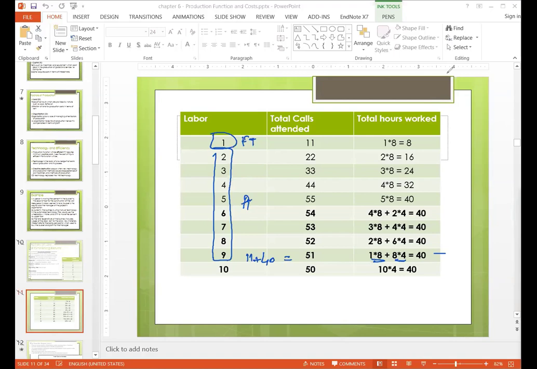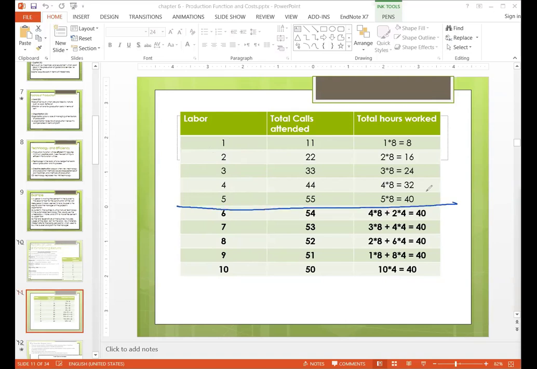Similarly, when all people are part time, 10 people multiplied by 5 calls is 50. So you can notice that after this point, things changed. Why?